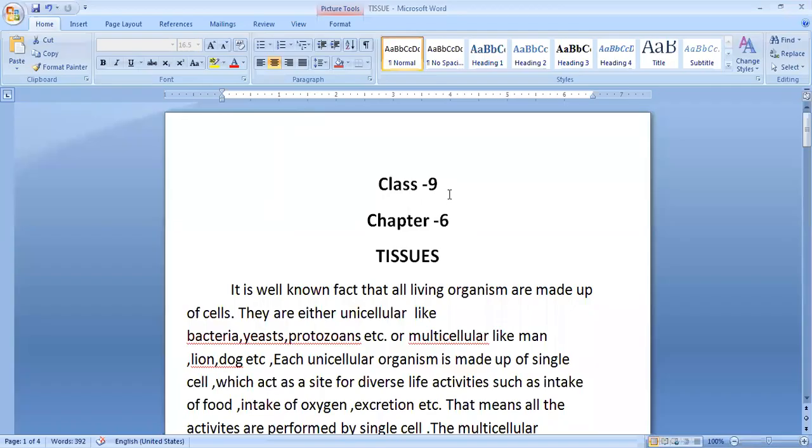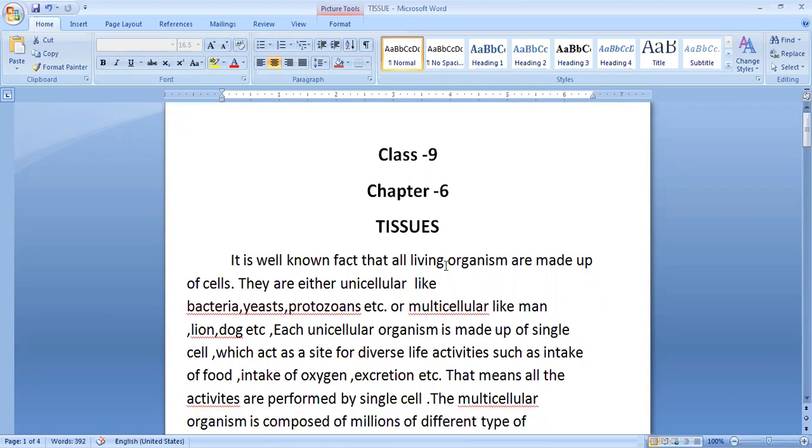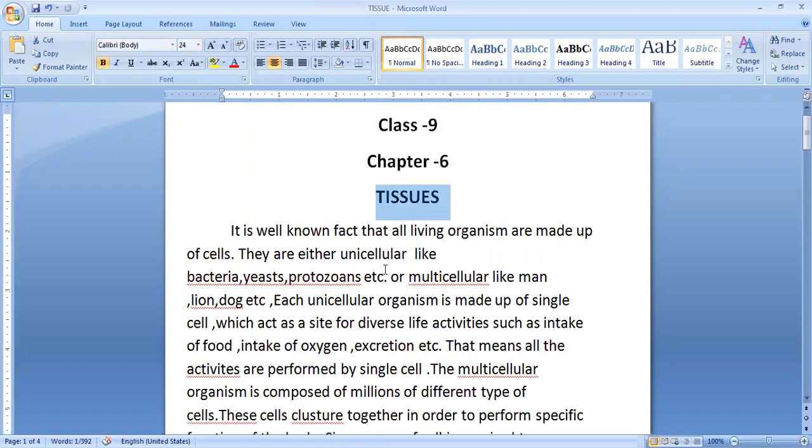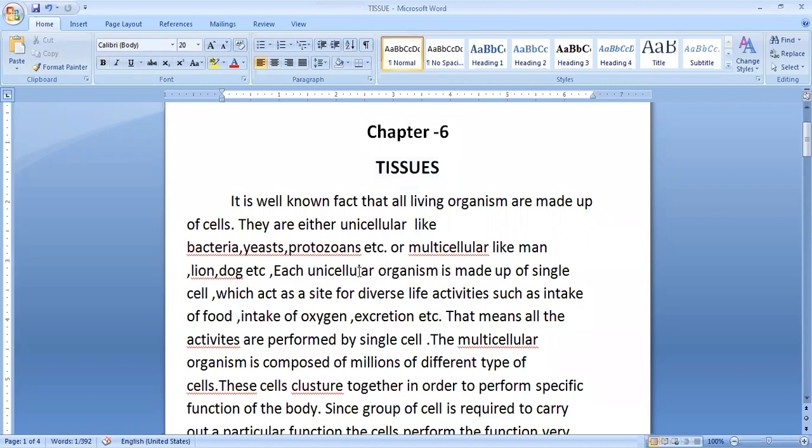Hello everyone. Our today's topic is class 9, chapter number 6, tissues. Let us see what is tissue. We have already completed the fundamental unit of life, that is cell. Now today we have to start with a new chapter of biology, that is tissue. It is a well-known fact that all living organisms are made up of cells.